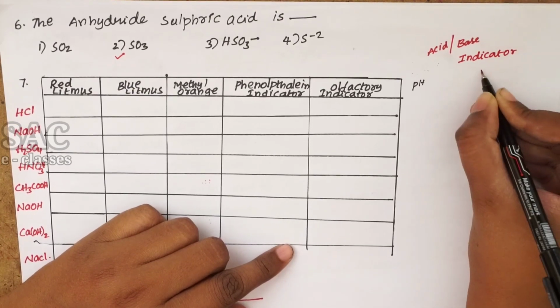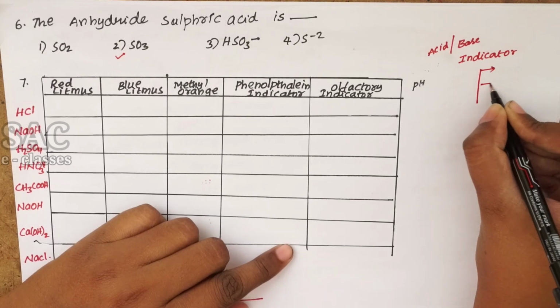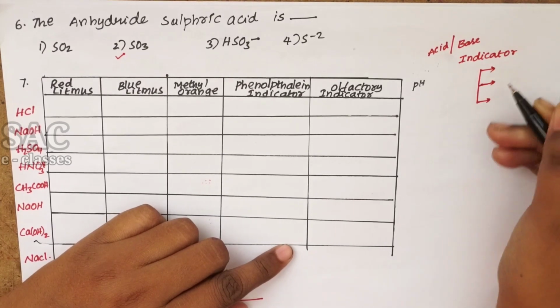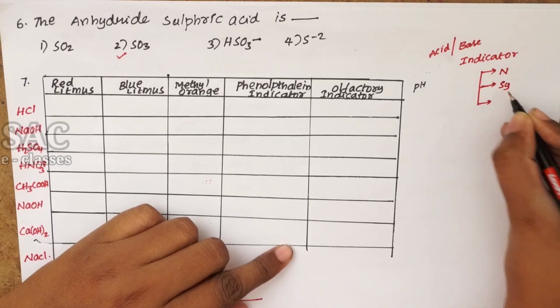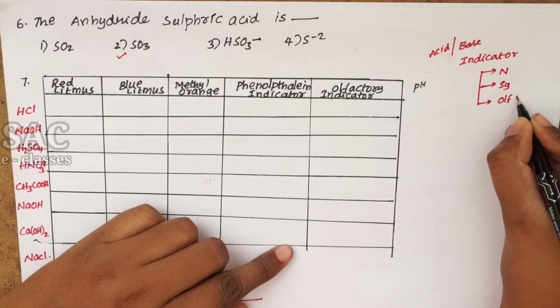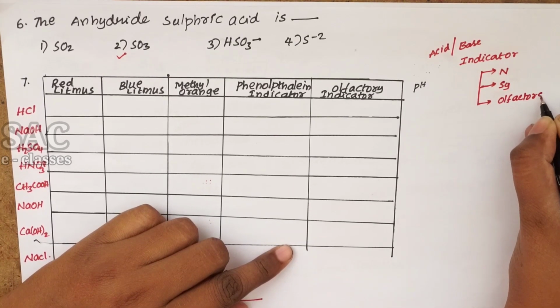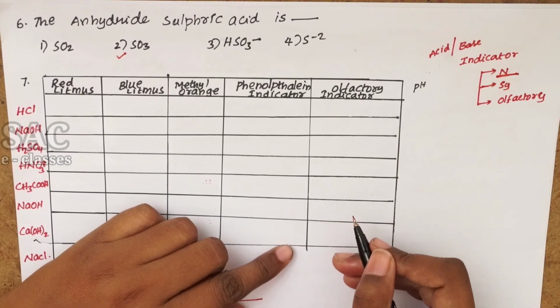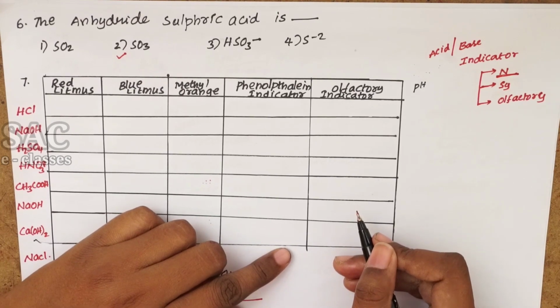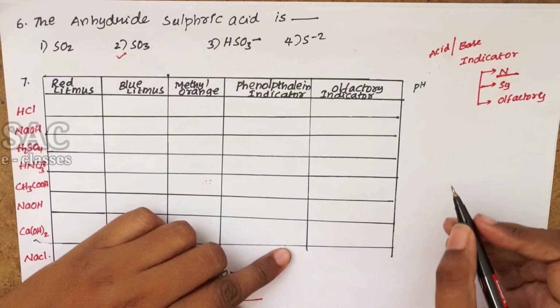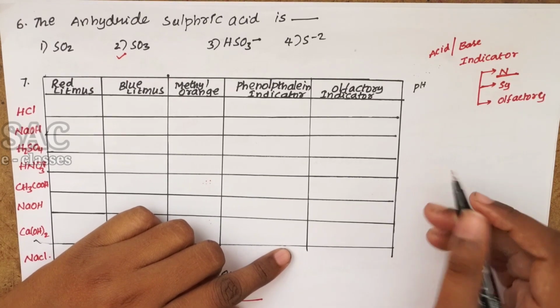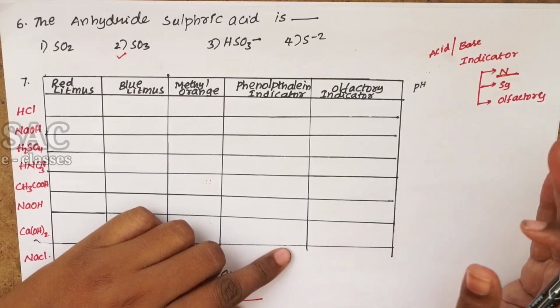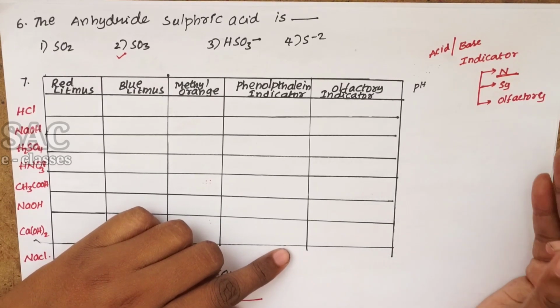Indicators. Usually indicators are of three types. They are natural indicators, synthetic indicators, and olfactory indicators. Natural indicators are nothing but those which are available in nature. For example, hibiscus, China rose, all these are natural indicators. That means with the help of them we can say whether the given substance is an acid or a base or neither acid nor base, maybe any neutral substance.